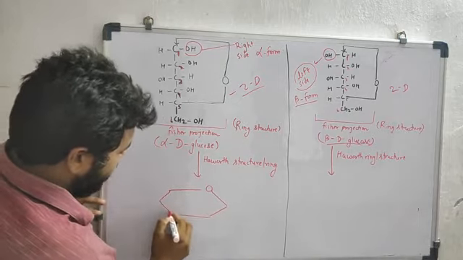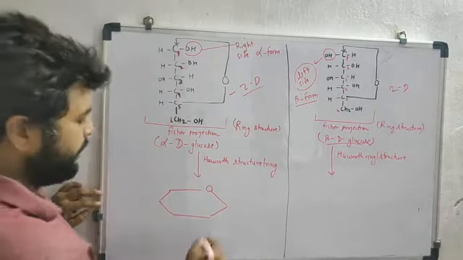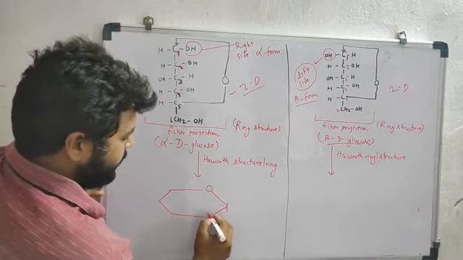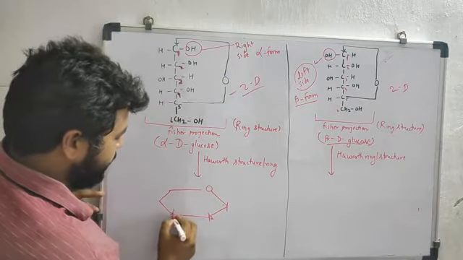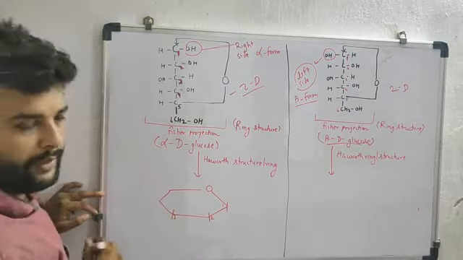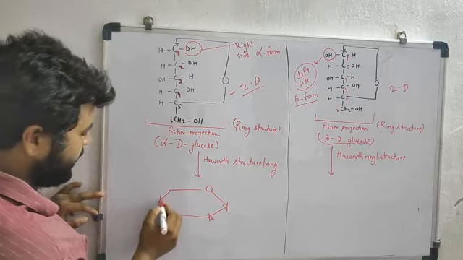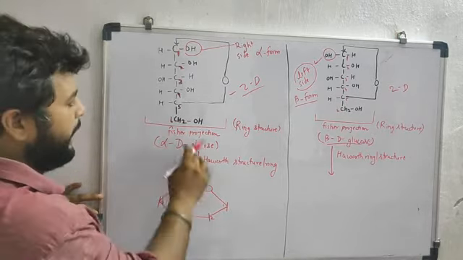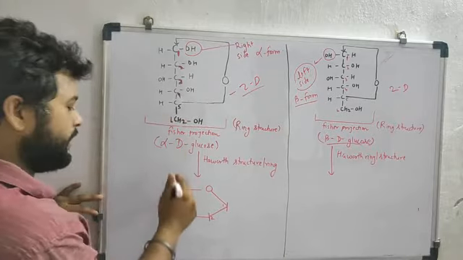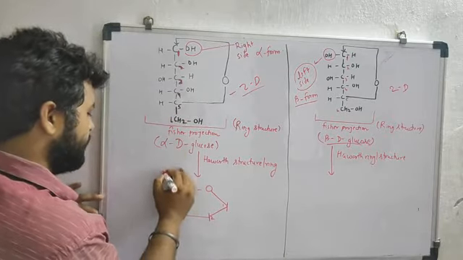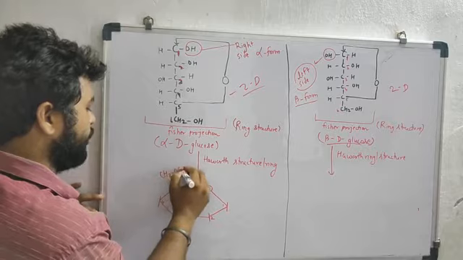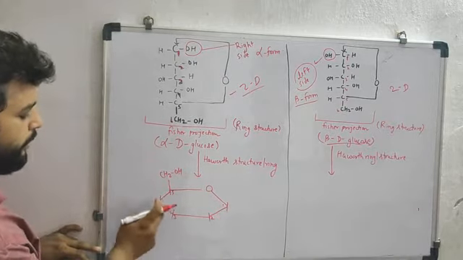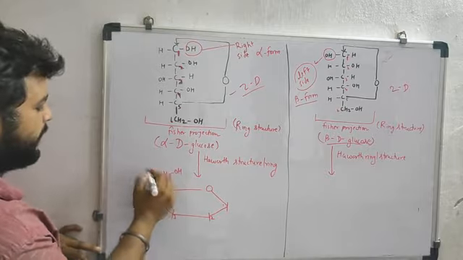This is the Haworth ring structure. Here the carbon number first is found. Here the carbon number second is found. Here the carbon number third is found. Here the carbon number fourth is found. Here the carbon number fifth is found. And at last, what is there? CH2OH. Okay, this is the carbon number 1, 2, 3, 4, 5, and this is the 6.